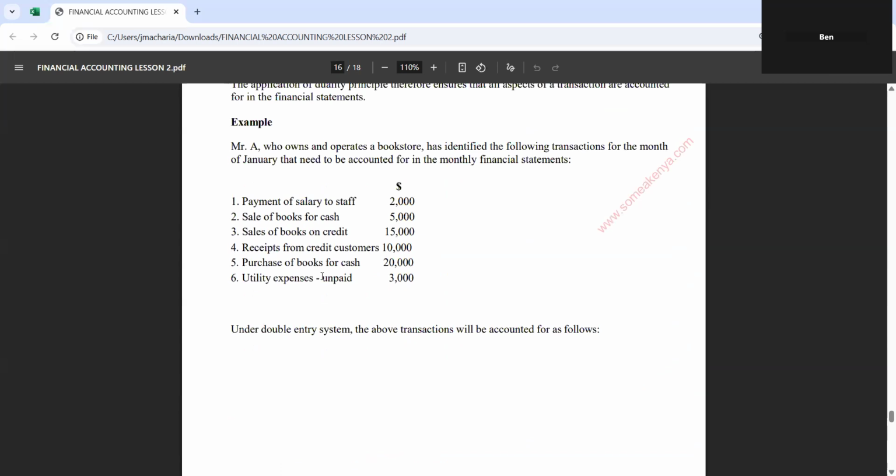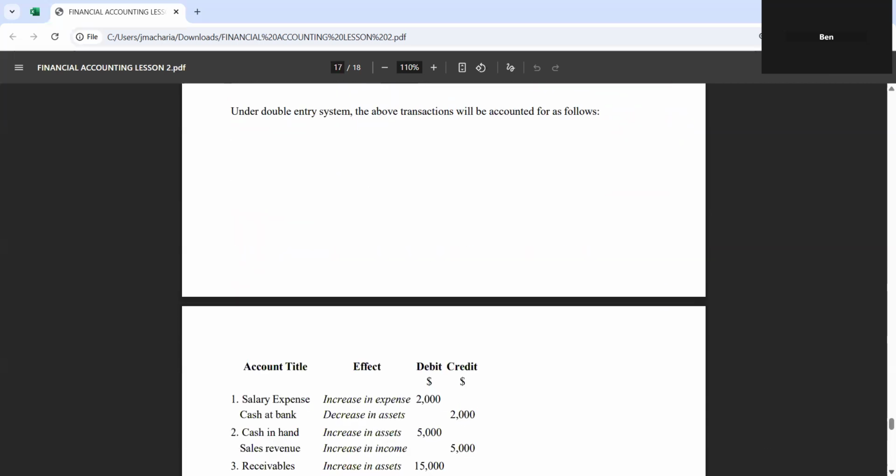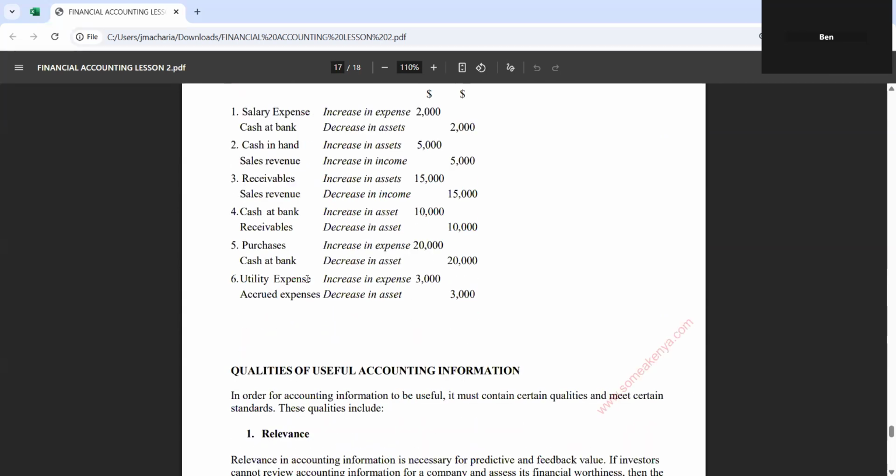Lastly, we are saying utility expense. When you pay your bills, money is getting out, then that bill is debited. When money is getting out, you credit. When money is coming in, you debit. Utility expense, money coming in, you debit. Money getting out, you credit. So utility, all expenses will be debited because their corresponding entry is bank or cash, which is credited.